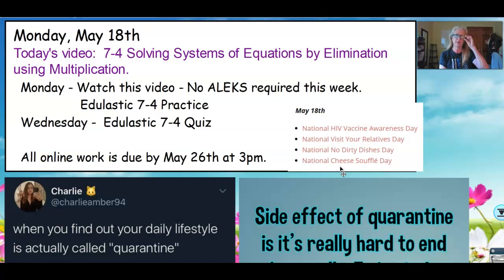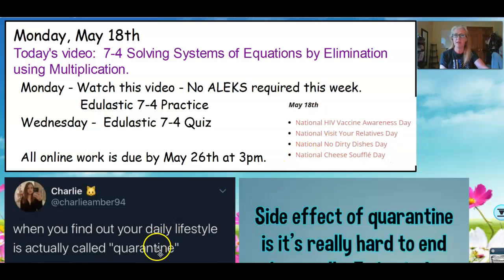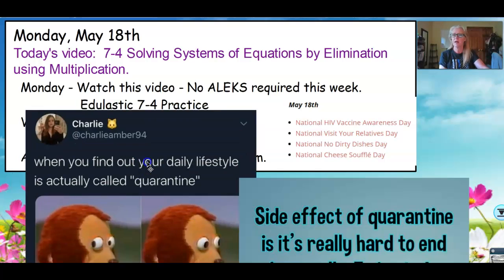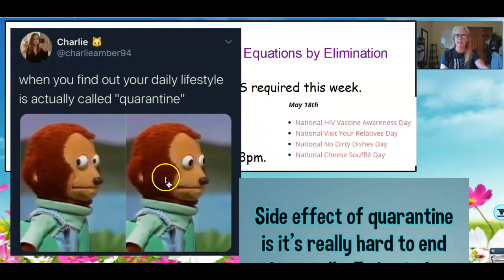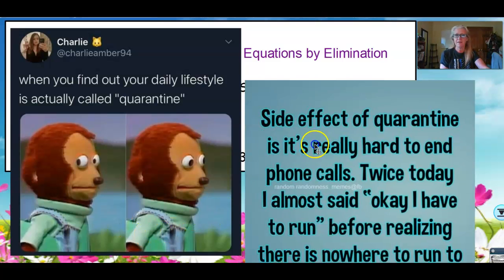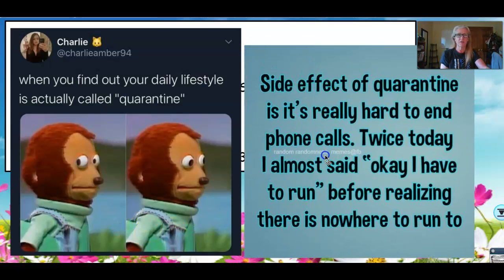I only ever had one good cheese souffle, and it was on a cruise ship, so that's probably not happening either. I do have a couple of Pinterest posts. When you find out your daily lifestyle is actually called quarantine. And side effect of quarantine, it's really hard to end phone calls. Twice today, I almost said, okay, I have to run, before realizing there's nowhere to run to.